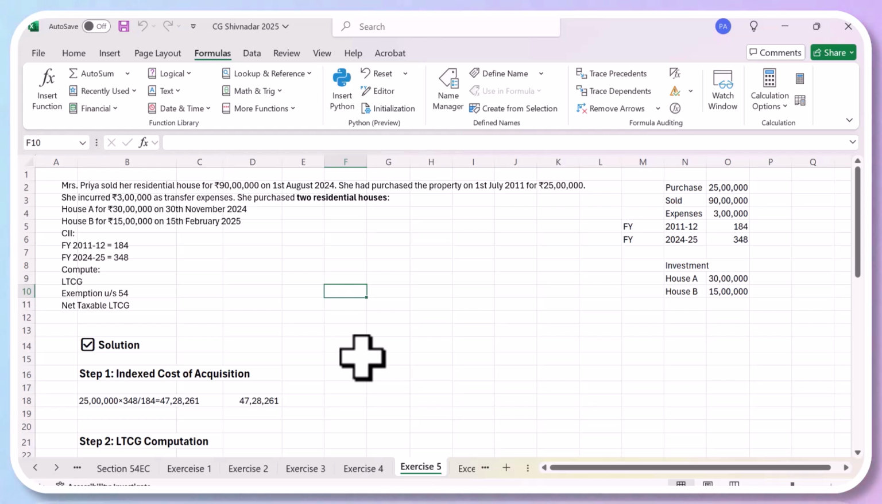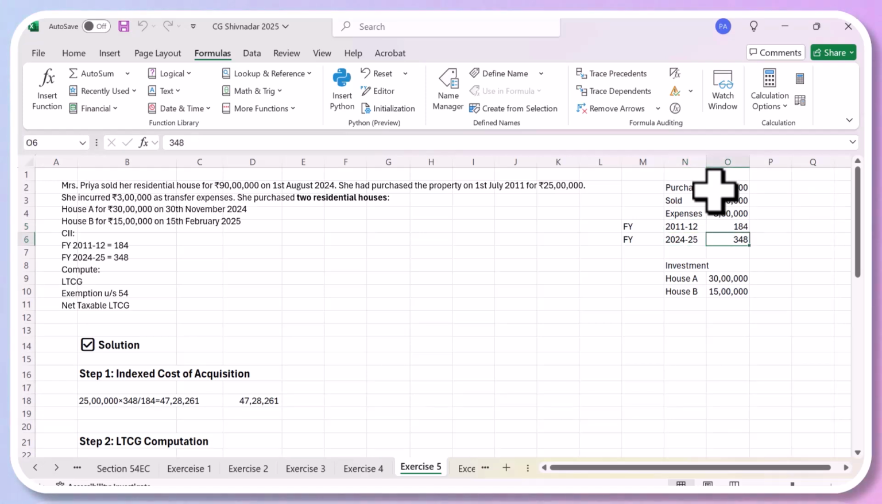Okay. So this question is that Mrs. Priya has sold her residential house for 90 lakhs on 1st of August 2024. She had purchased this property on 1st of July 2011 for 25 lakhs. So she's selling for 90, but she purchased at 25. Then the CII for both the years is given. In 2011-12, the CII was 184. In 2024-25, it is 348.